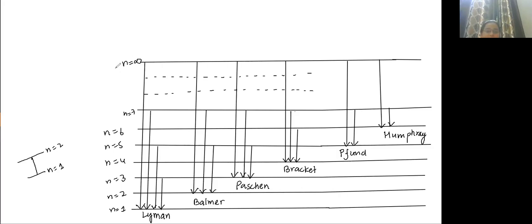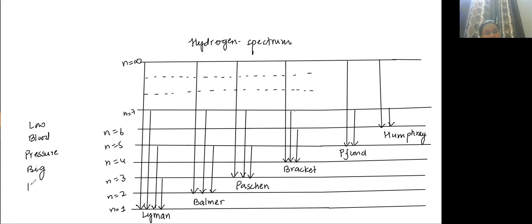Yes, class. So this is known as the hydrogen spectrum. From n equal to infinity, they are going towards these levels. The trick to learn this is: low blood pressure, big problem.